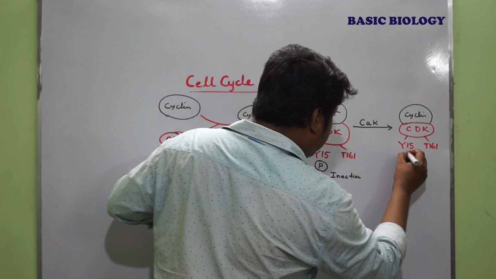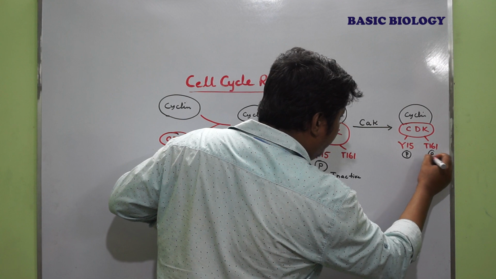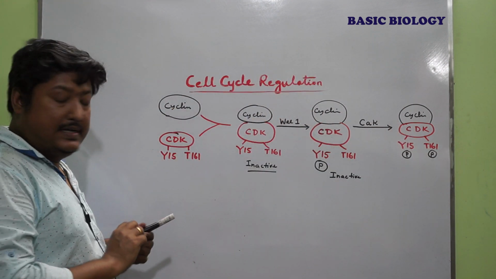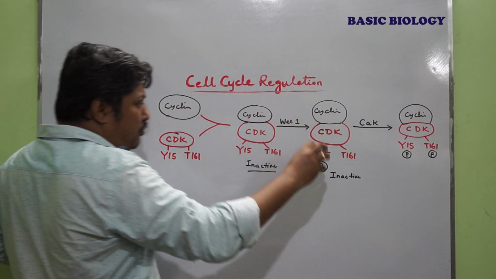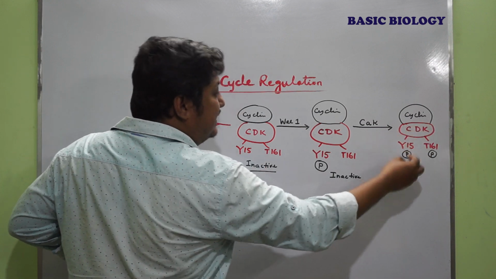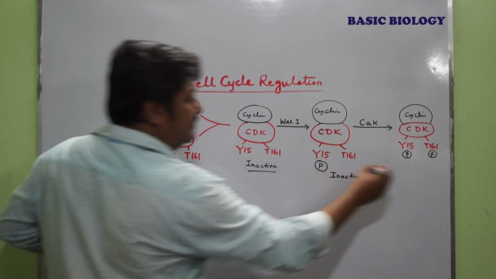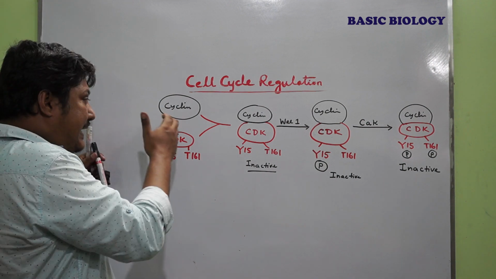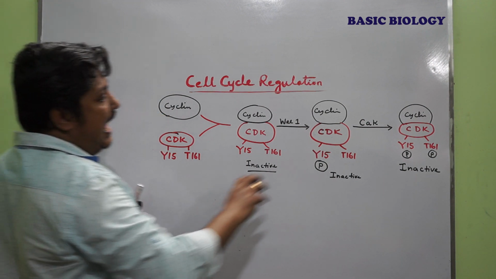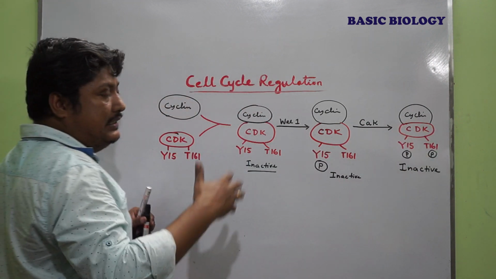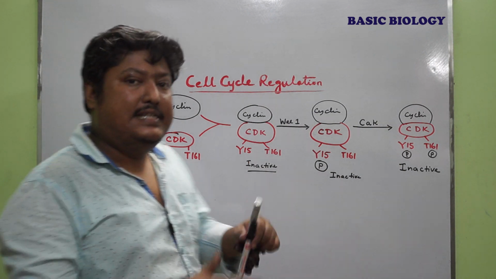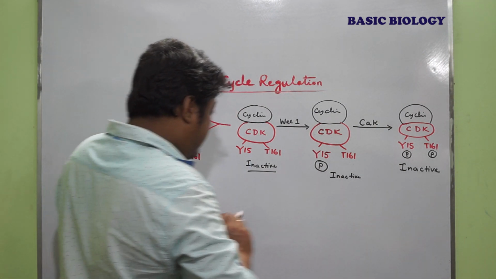So in both regions, phosphorylation takes place, but it is still in an inactive form. So cyclin and CDK binding and their phosphorylation does not indicate that it is an active product.